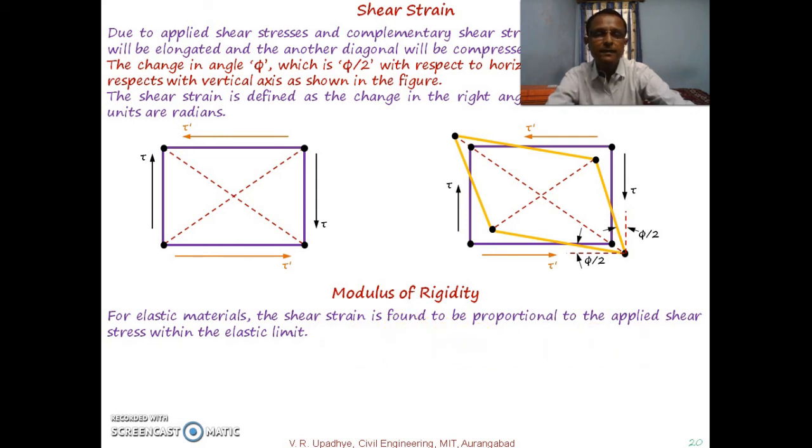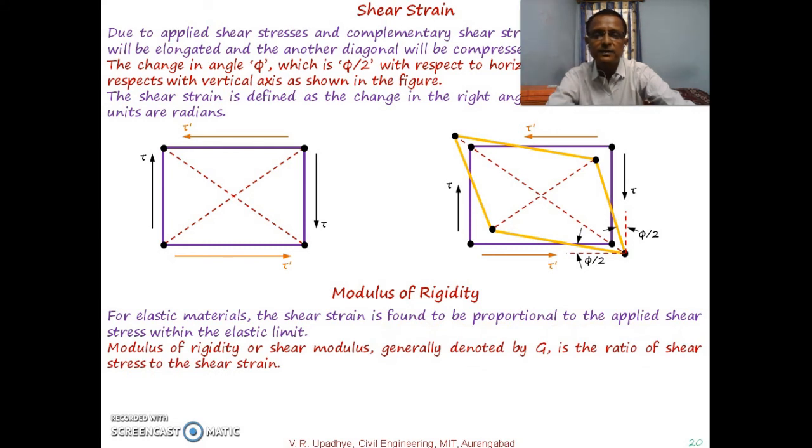And then the modulus of rigidity or shear modulus, generally denoted by capital G, is the ratio of shear stress to the shear strain. So tau is directly proportional to phi, and what can be written is tau is equal to G into phi.